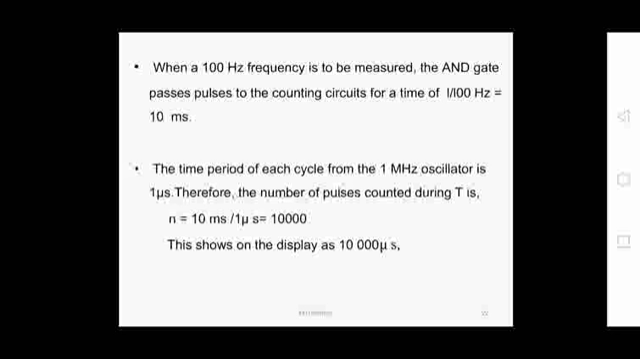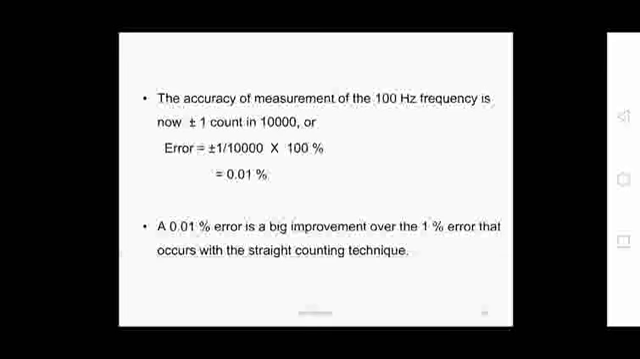So the error will be plus or minus 1 count in 10,000, that is plus or minus 1 by 10,000 into 100%. Now the percentage of error is 0.01% as compared to the direct measurement of 1%. So this reciprocal counting method results in a 0.01% error, which is a big improvement over the 1% error that occurs with the straight counting techniques.